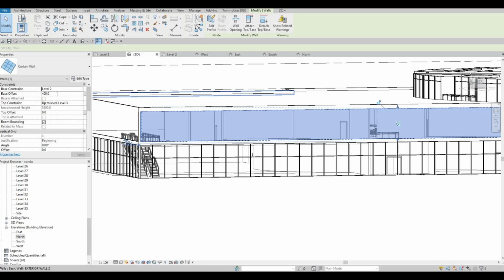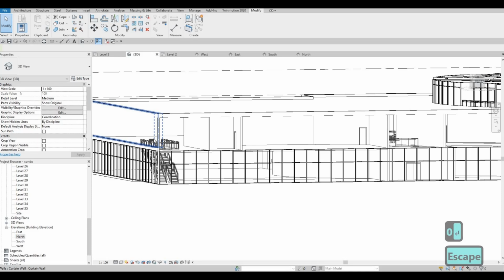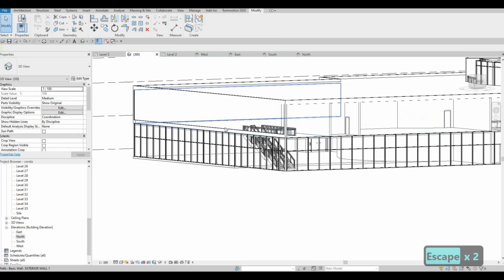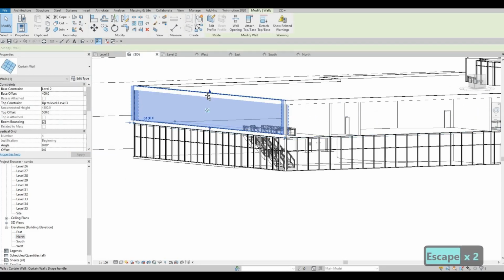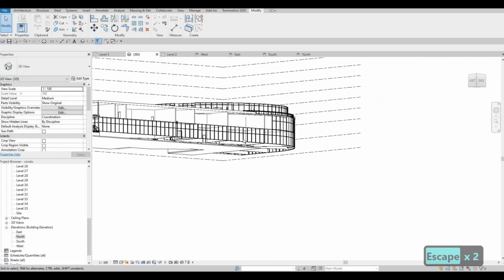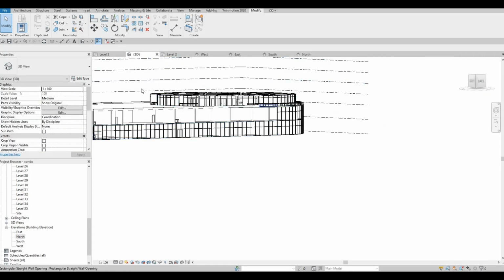So base offset should be 0. And similar to this, 0. Sorry, so 0 with this. Okay, so we're just making the same outline.